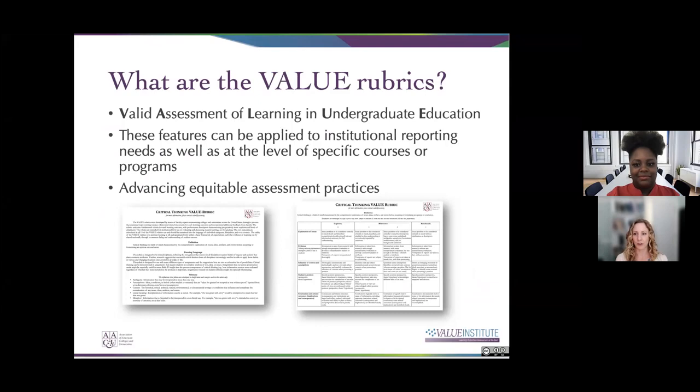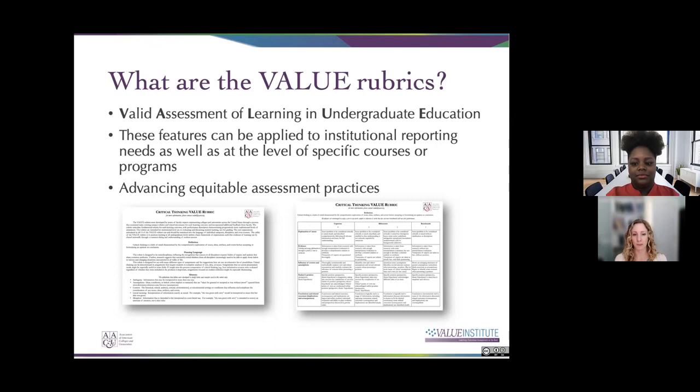So what are the VALUE rubrics? This is the resource that we're sharing with you today. VALUE is an acronym for Valid Assessment of Learning in Undergraduate Education. As the title implies, these rubrics are intended for undergraduate college students specifically. There are 16 of them, based on 16 learning outcomes, which we will share with you a little while later. To provide some background, these rubrics can be used for institutional reporting needs.